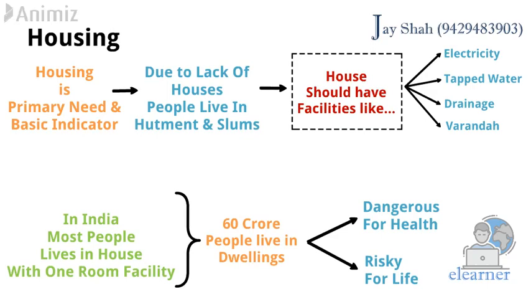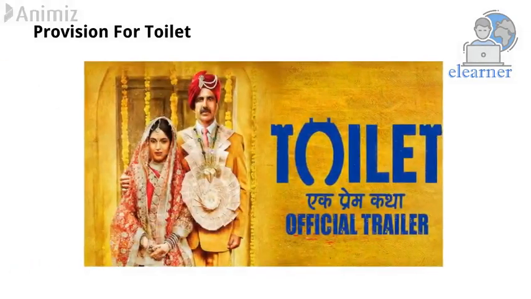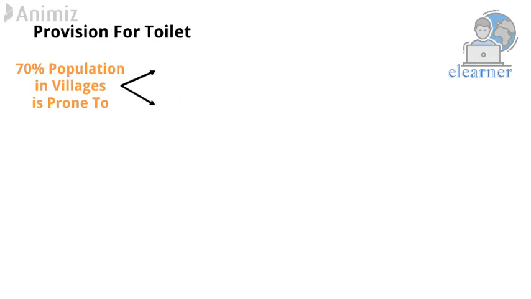Now, just to have a house is also not enough. There should be proper provision for toilets also. Now you may think, is a toilet that important an indicator? But friends, trust me, it is so important that Akshay Kumar even made a movie on that. And yes, it is important because 70% of the population of villages, I repeat, 70% of the population of villages, does not have this facility. And as a result, they are prone to waterborne disease and contagious disease.